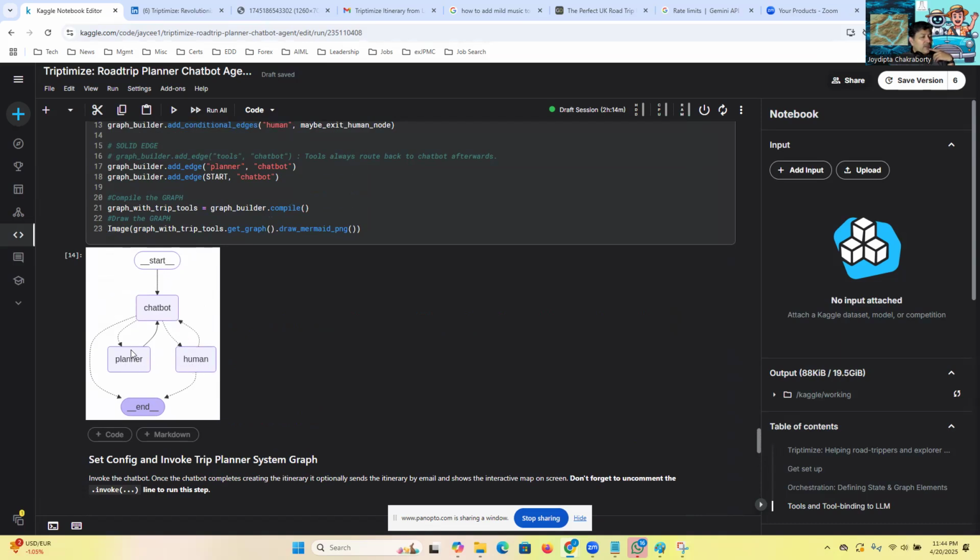Planner is where all the work gets done. And you have these solid edges and the dotted line edges. The dotted ones are the conditional ones, and the solid edges tell you that if something happens in Planner, it does some action, and the control will go to the chatbot.